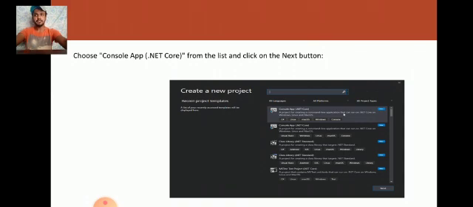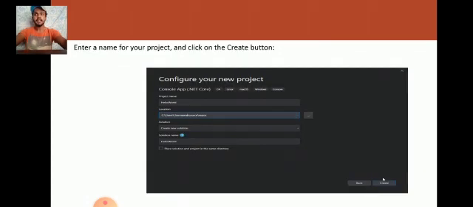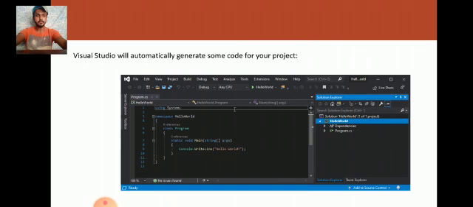Choose Console App (.NET Core) from the list and click on the Next button. Enter a name for your project and click on the Create button. Visual Studio will automatically generate some code for your project.